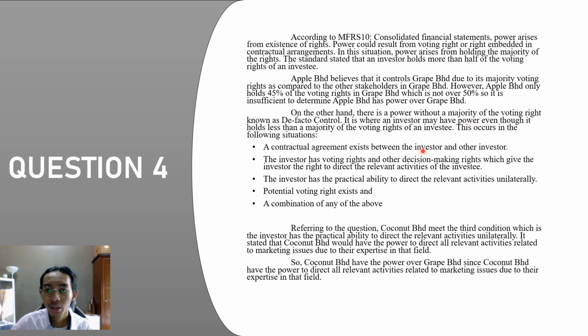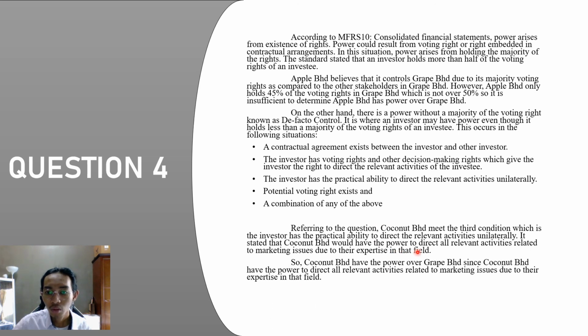On the other hand, there is also power without a majority of the voting rights, known as de facto control. It is where an investor may have power even though it holds less than a majority of the voting rights. This occurs in the following situations.